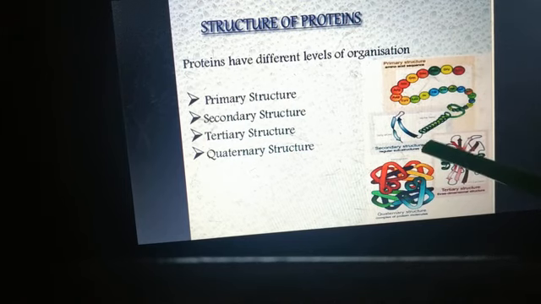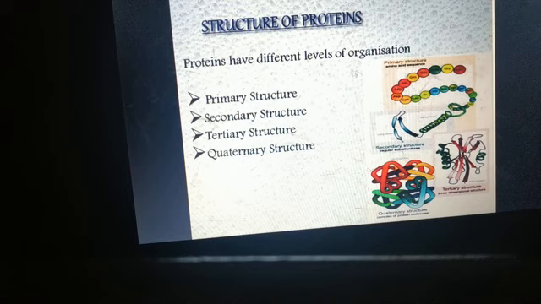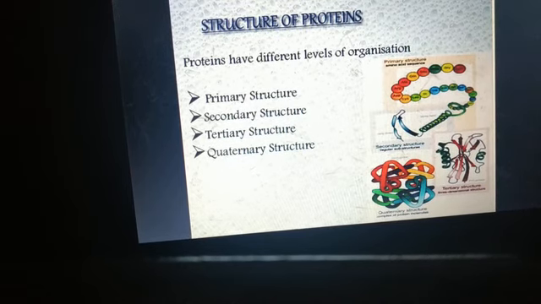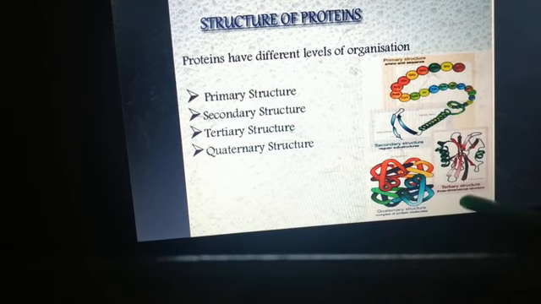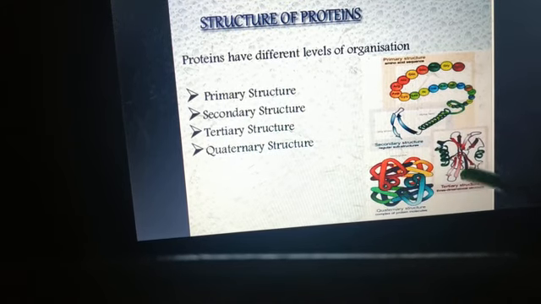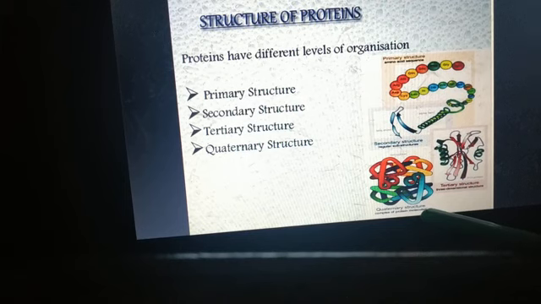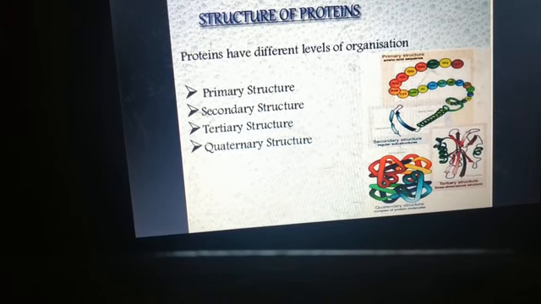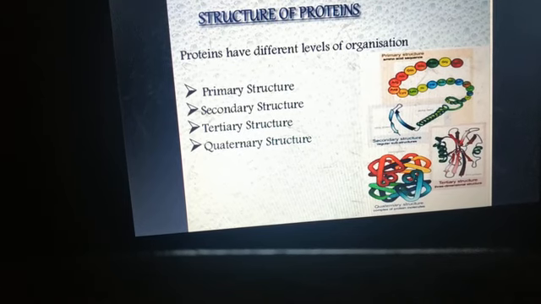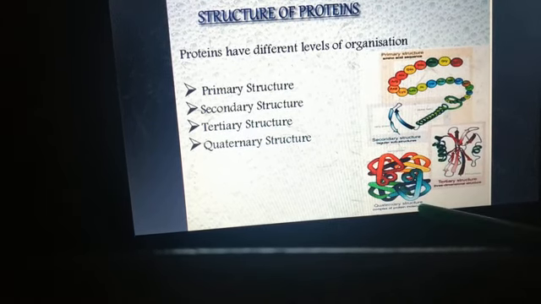In secondary structure, we'll study the alpha helix and the beta pleated sheets. Then in tertiary structure, we'll discuss the three-dimensional structure of the protein. And quaternary structure is the more complex form of protein structure, which we will discuss in quaternary structure.